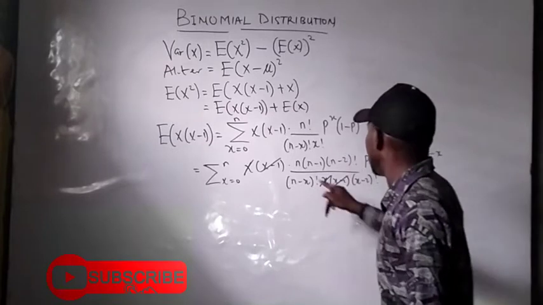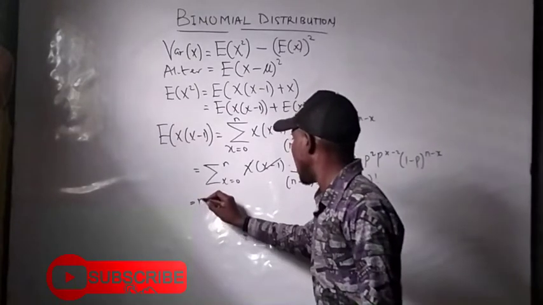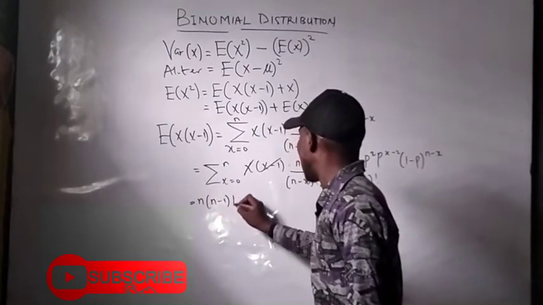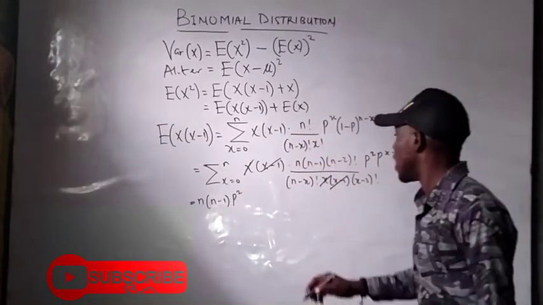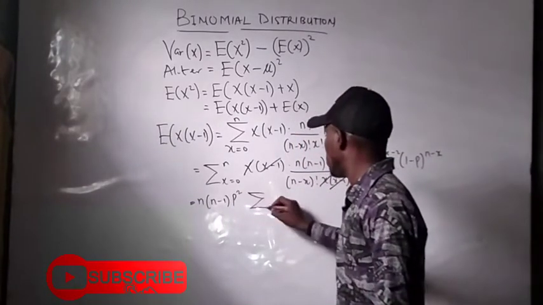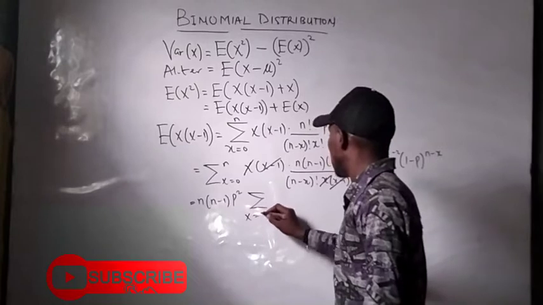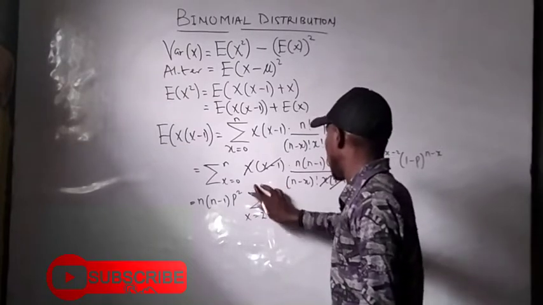I'm then left with, I can bring this out, n(n minus 1), and I have my p squared coming out, so that I am left with the summation of x ranging from now 2 down to n, I mean to say.